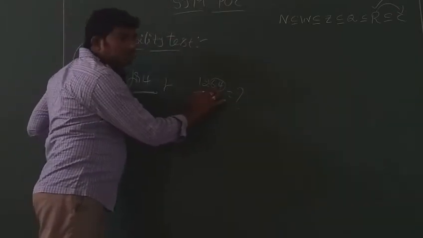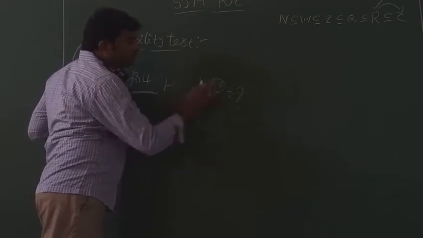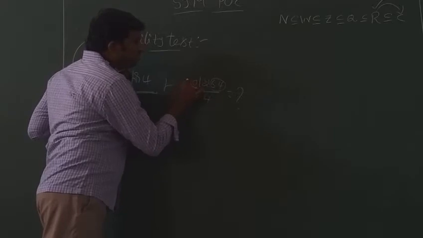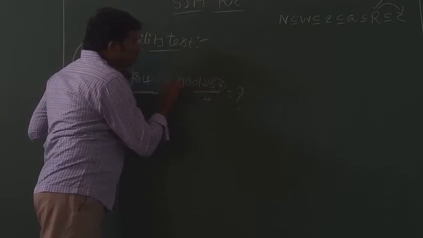Without disturbing the 64, that means the last two digits, you can write anything to the left: 0, 0, 1, 2, 3.